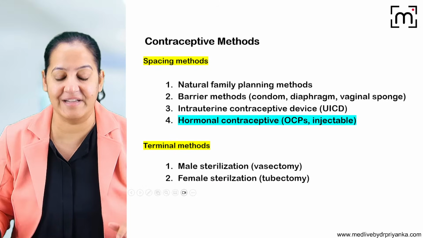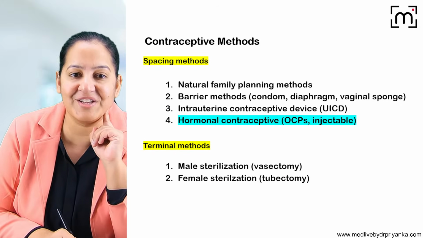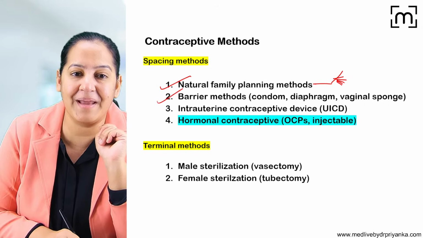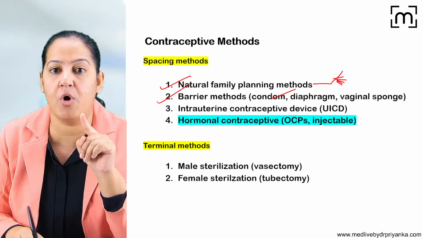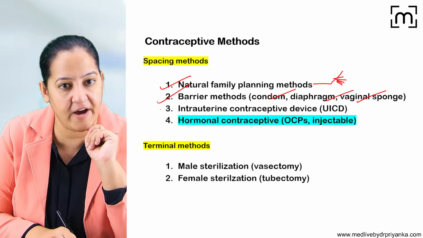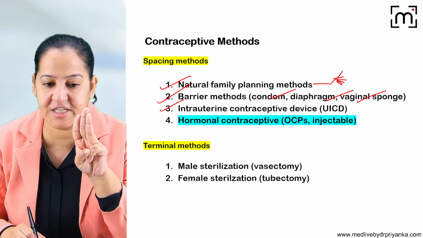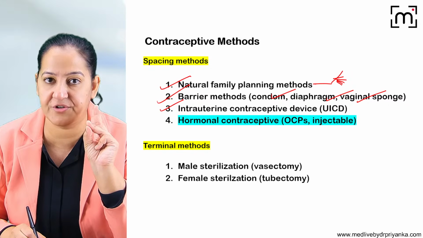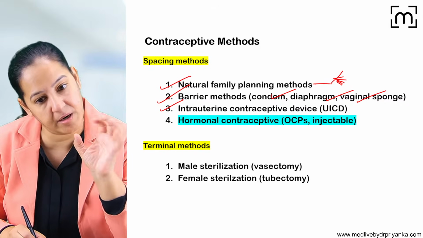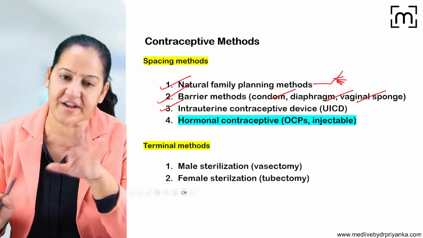Absolutely right. So we are done with natural methods. Here I taught you the 7 natural methods. I taught you 4 barrier methods: male condom, diaphragm, vaginal sponge, and female condom. Then we have done with the IUCDs. We have seen 3 types of IUCDs: first generation, second generation, third generation, their contraindications, their side effects, their timing of insertion, their composition, their mechanism of action, each and everything.